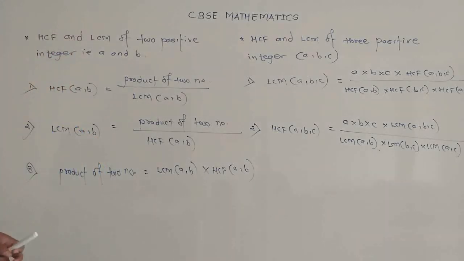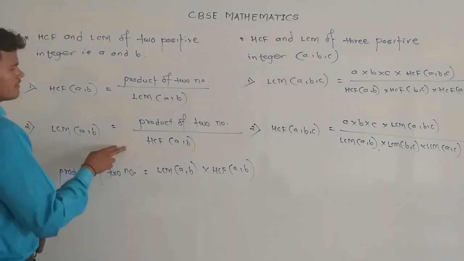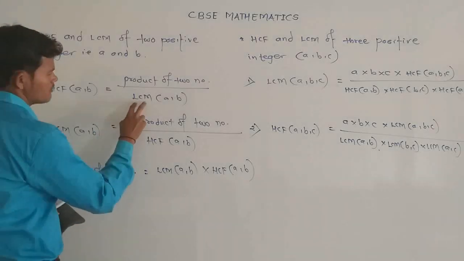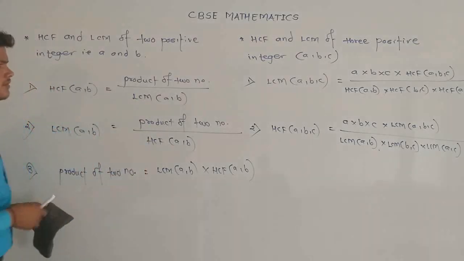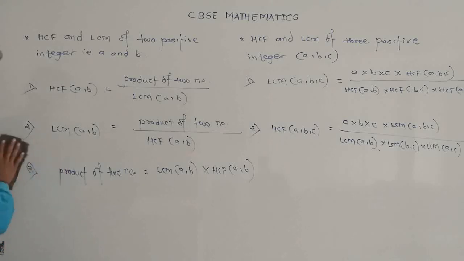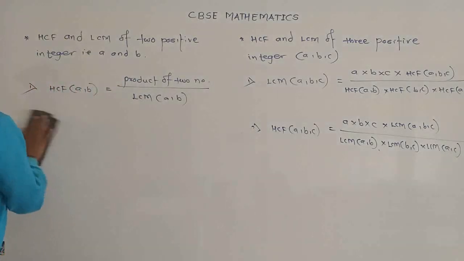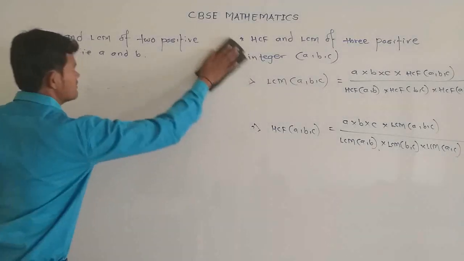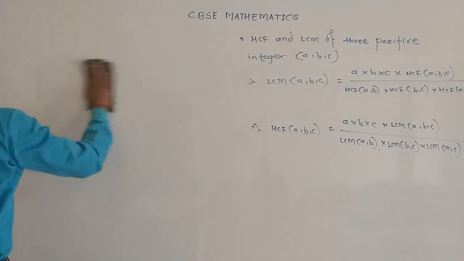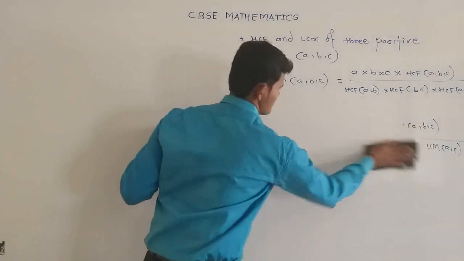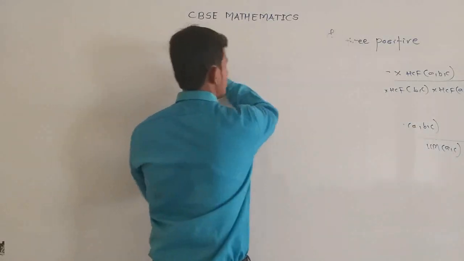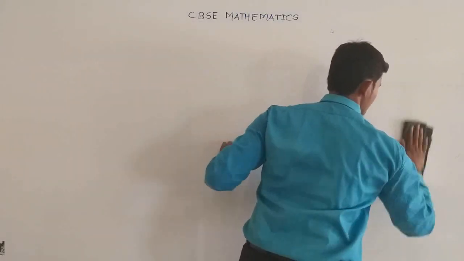Now we have learned how to find the LCM and the HCF of two numbers or three positive integers. So let's take one example to find the HCF and the LCM of two positive integers by using the fundamental theorem of arithmetic.